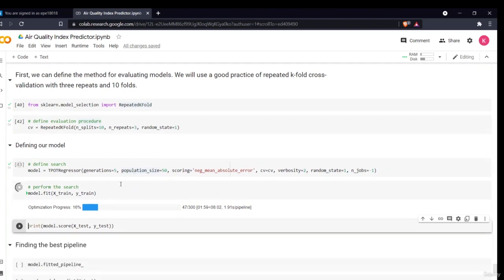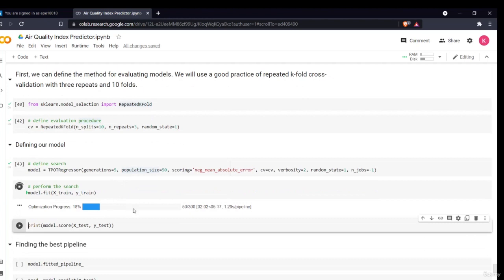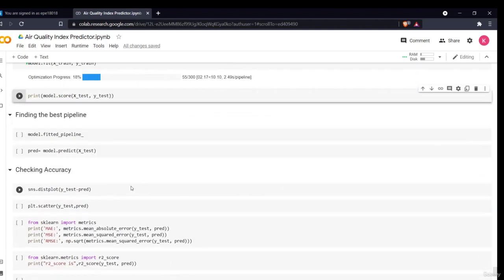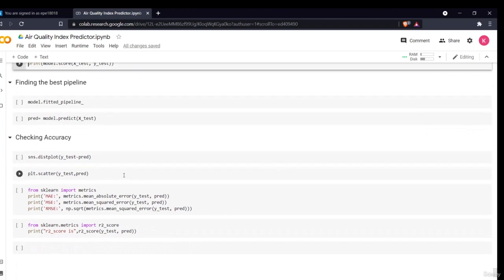Okay, this might take some time. It will take around 5 to 6 minutes to get fitted, so I'm not making it complete here. You can see for yourself how your model is getting fitted and what your best pipeline is. You can simply see the accuracy and compare it between your ML, different ML, and AutoML.